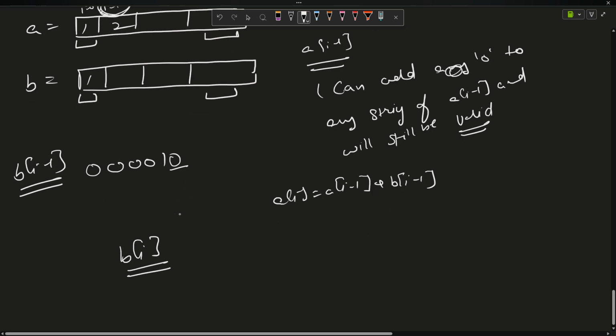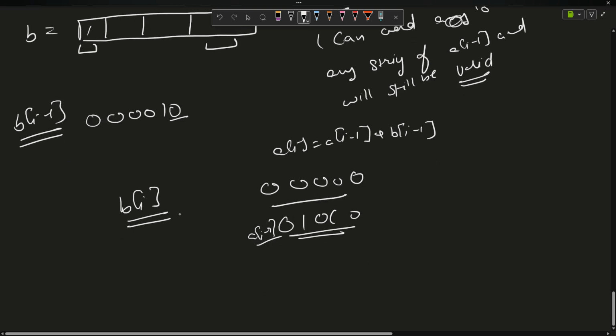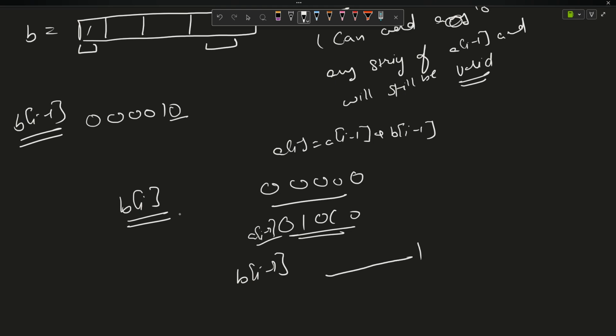Suppose A of I is 0, 1, 0, 1, 0. This is a string of A of I minus 1, ending at 0. Now, what about B of I minus 1? Every string in B of I minus 1 will look something like 1, and I don't care what is there. It is obviously a valid string, but B of I says I have to end the string with 1. So if I apply a 1 here, it will no longer remain valid because these two are forming a consecutive pair of ones.